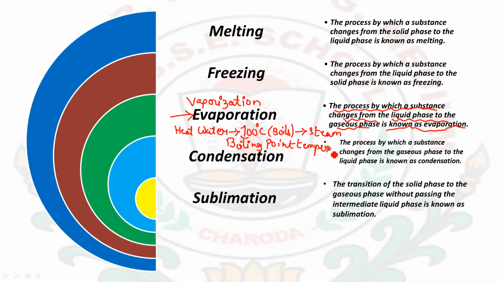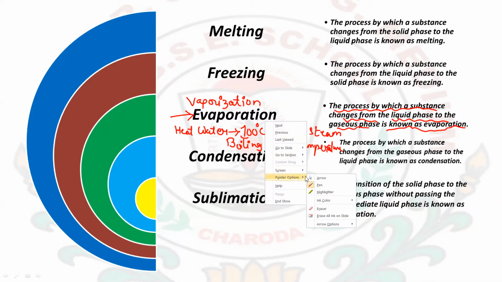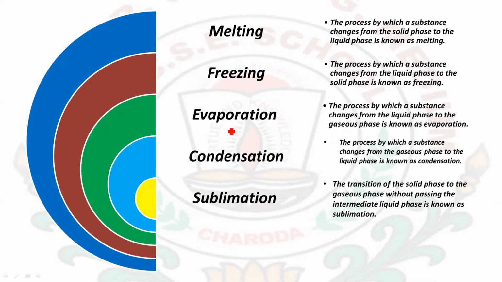It is the temperature at which the water in liquid state will convert to gaseous phase. So boiling point temperature is the temperature at which a liquid converts to gaseous phase. Next, the reverse of evaporation or vaporization, that is condensation.